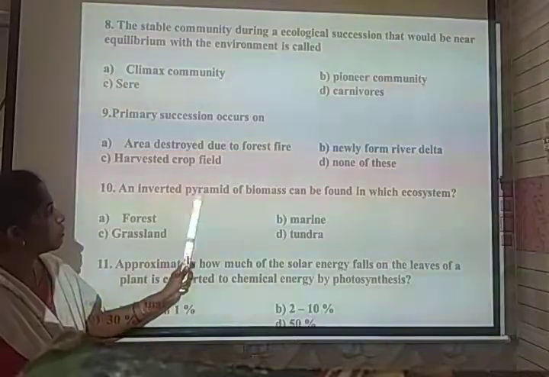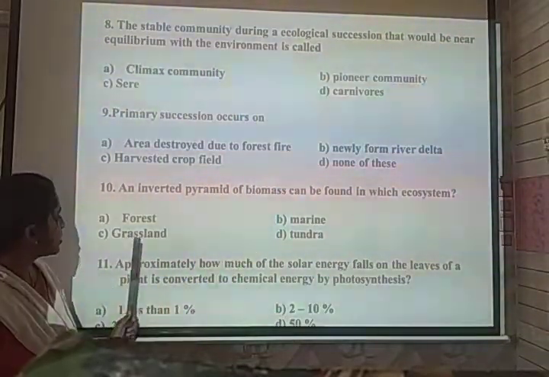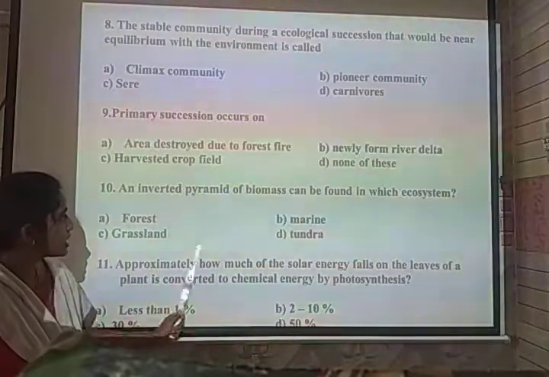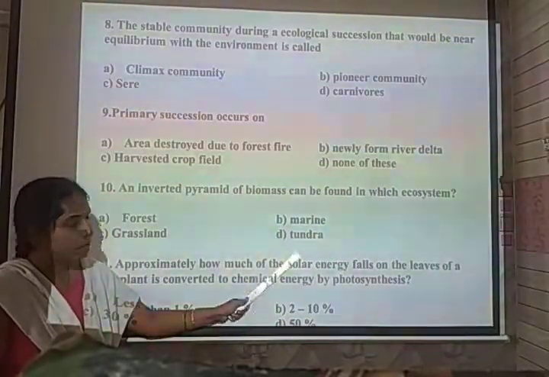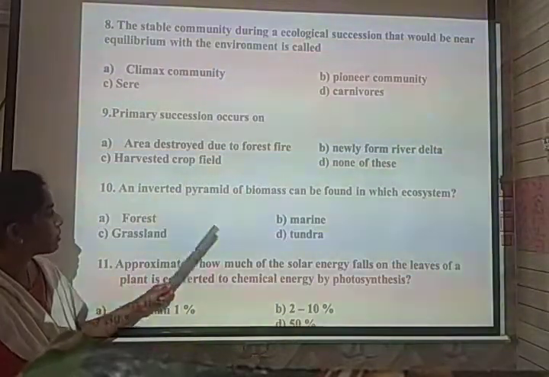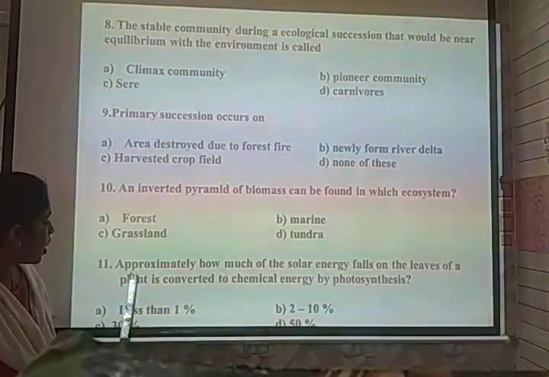So here, an inverted pyramid of biomass, the options are forest, marine, grassland and tundra. These three represent an upright pyramid, but the marine is represented by an inverted pyramid. So the correct option for the 10th question is marine.